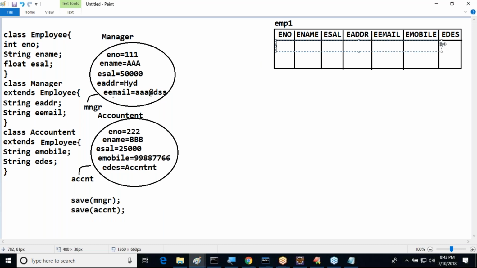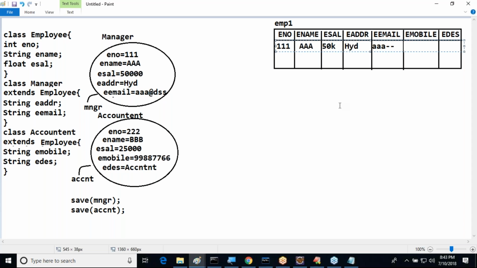Employee number is 111. Employee name is AAA. Employee salary is 50,000, for example, 50K. And employee address is Hyderabad. Email is, for example, AAA, something else. Here we can store the data. Next one is mobile number.